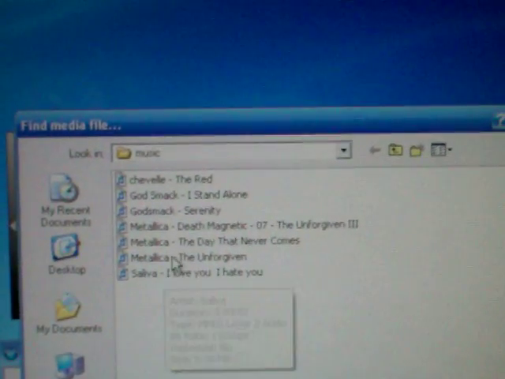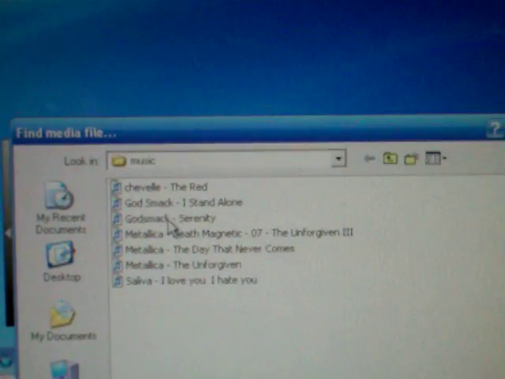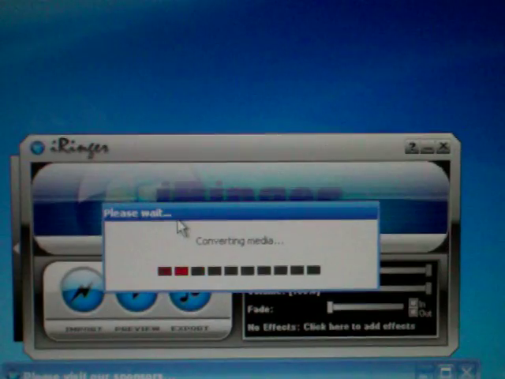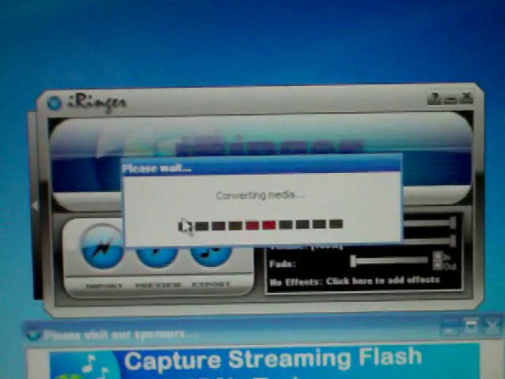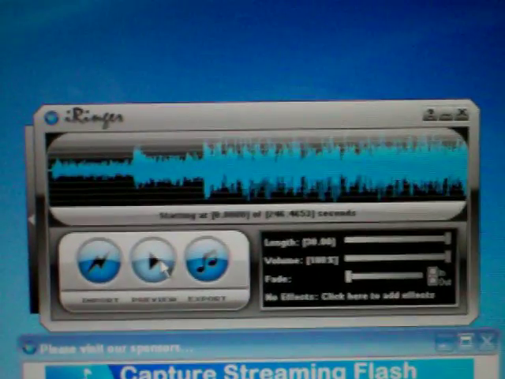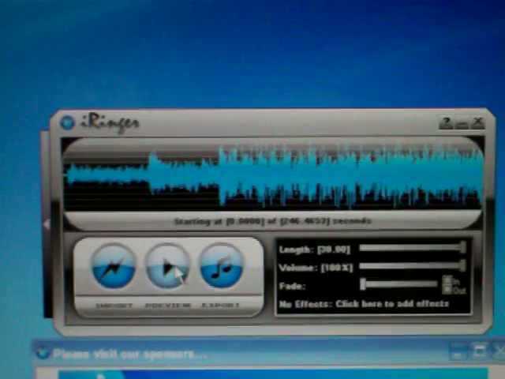Select your song, which I've already, let's see, I've made this one. Godsmack, how's this? Alright, it'll sit there and it'll convert video. Alright, there you go. It shows the first 30 seconds of the song.